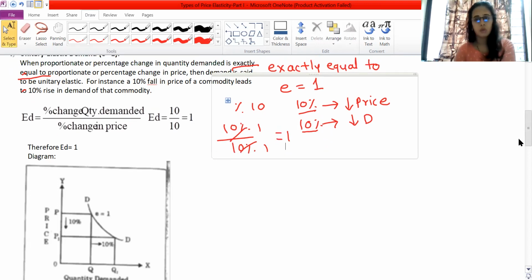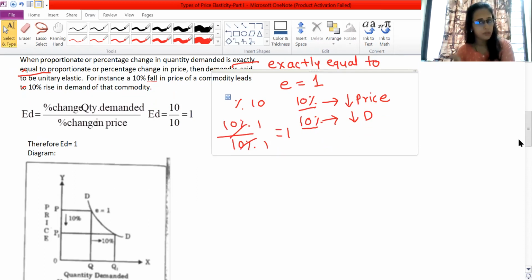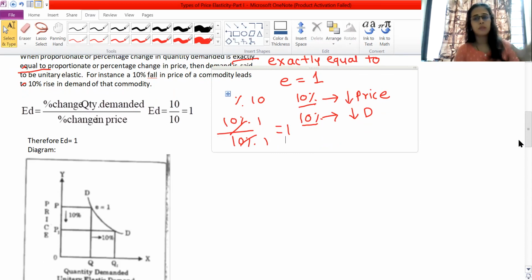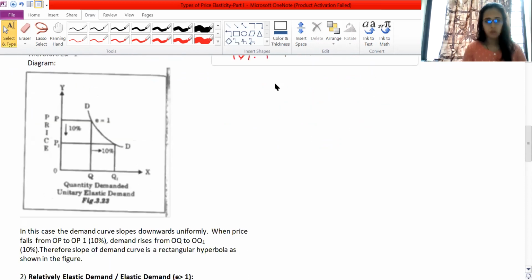A 10% change is met with a 10% reaction. A 10% fall in price, and your reaction in the form of demand is also 10%. It means a 10% fall in price, and you have demanded exactly a 10% increase in demand, so your answer will be 1. Now let's see how to draw the diagram.